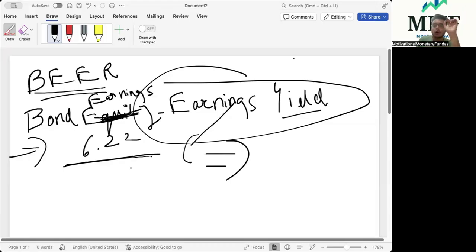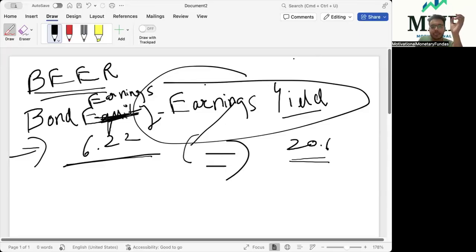If you talk about a 1 year forward price to earning ratio, in our curriculum we have learned how to calculate it via financial modeling and forecasting. But as of now, the number I give you for the 1 year forward price to earning ratio for Nifty 50 is 20.6 as of today. The 1 year forward price to earning ratio of Nifty 50 as of today is 20.6.